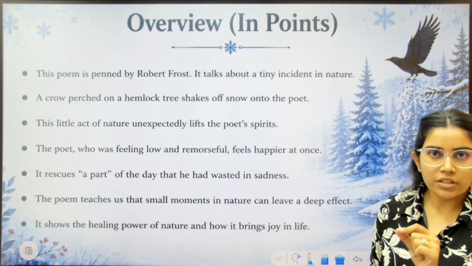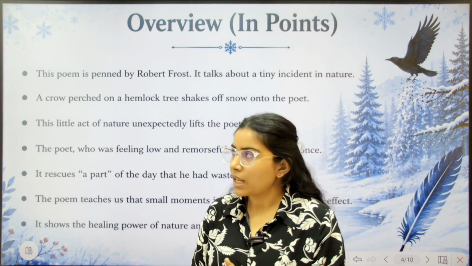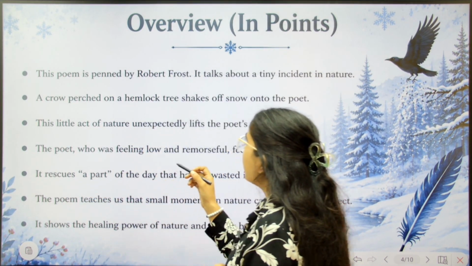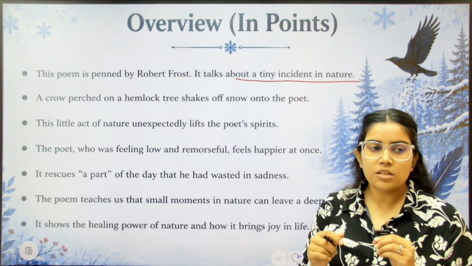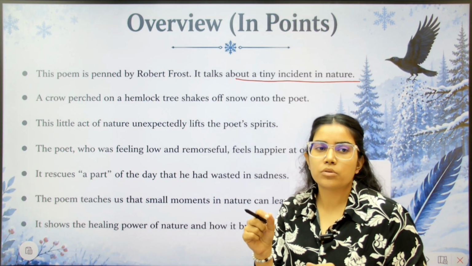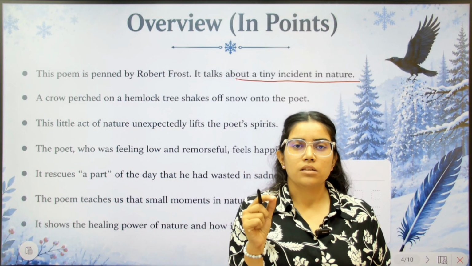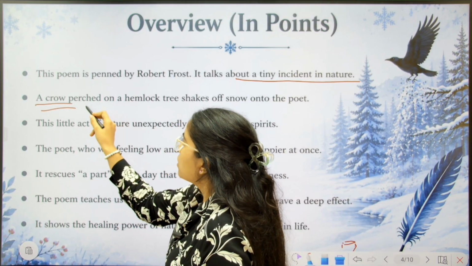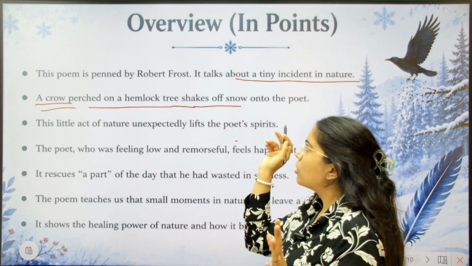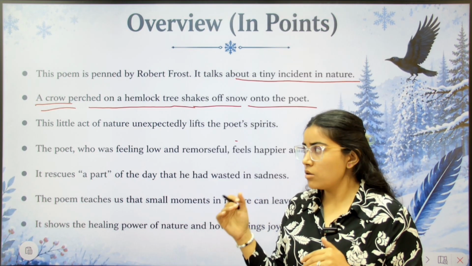There are a few main points in the poem. The very first thing which the poet wants to tell us is that it talks about a tiny incident in nature. Tiny means small, जो छोटे छोटे किस्से होते हैं हमारी लाइफ में, जो कि हमारी लाइफ को प्रभावित करते हैं, इफेक्ट डालते हैं हमारी लाइफ में. A crow perched on a hemlock tree shakes off snow onto the poet. This is what is happening in the poem.